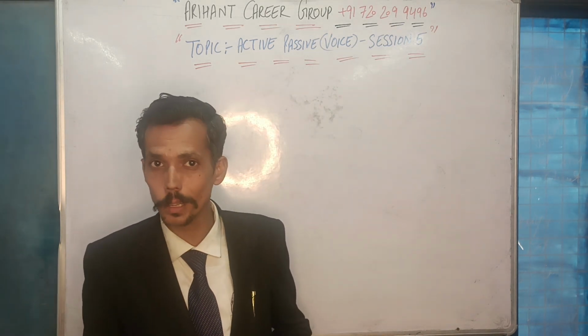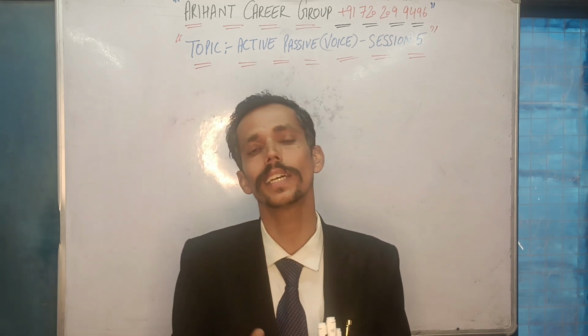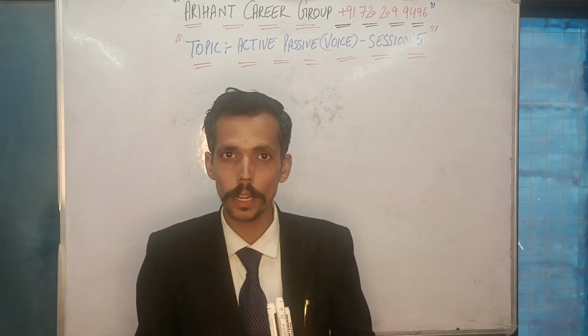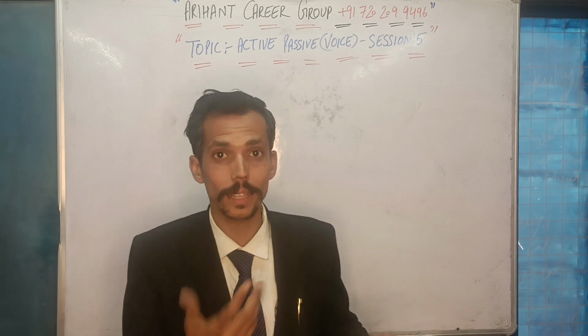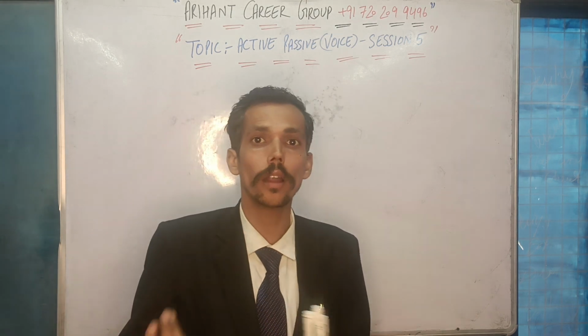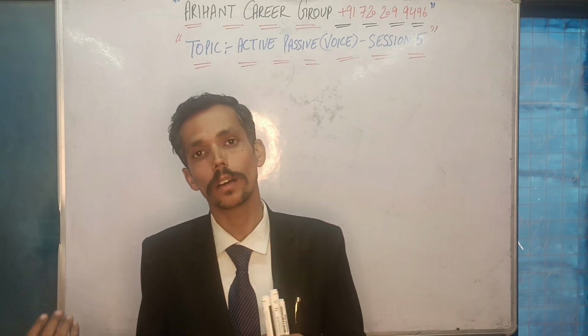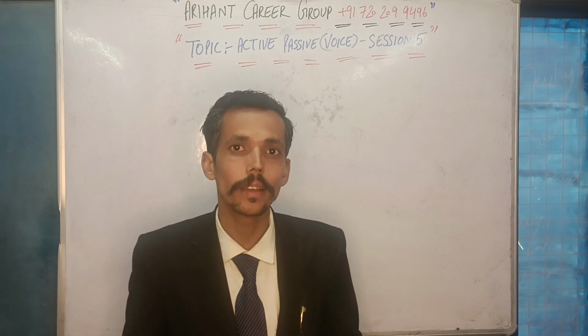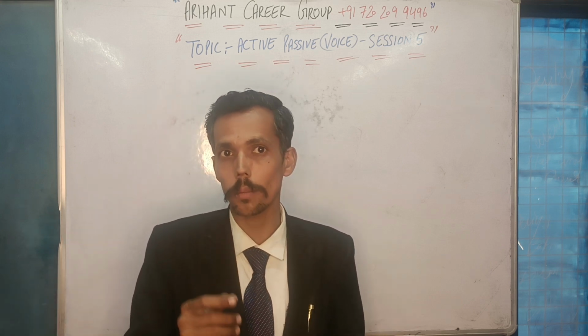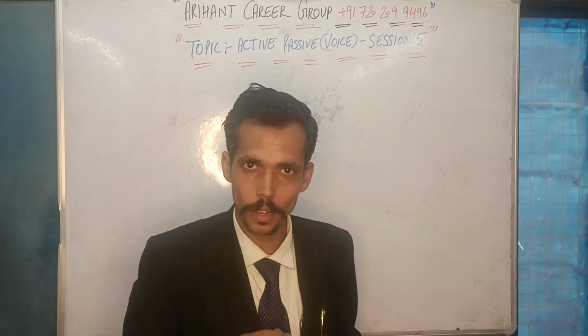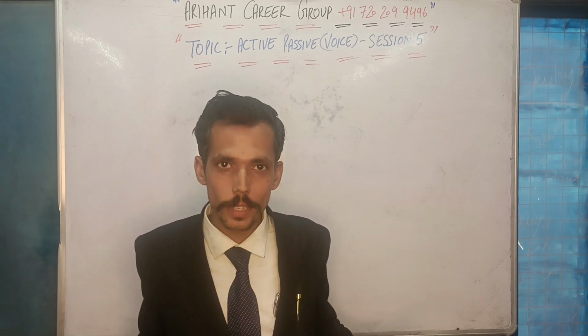And the second category that I discussed within the fourth session was imperative sentences, where you are given the first form directly without a subject. That's what is known as an imperative sentence. And when you get "do not" at the beginning, or you get "kindly" or "please," for example, please help me, kindly help him, do not ring the bell, or do not drive a car rashly. In such situations, you're getting a verb directly without a subject. You may get this sentence: do not make a noise.